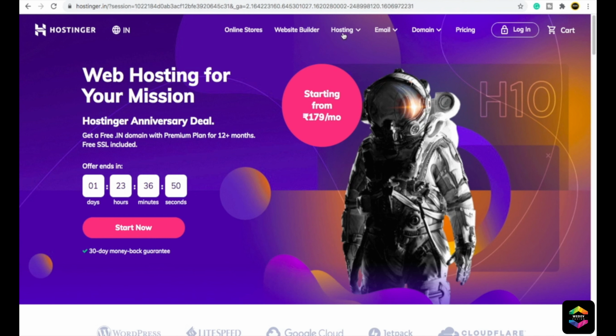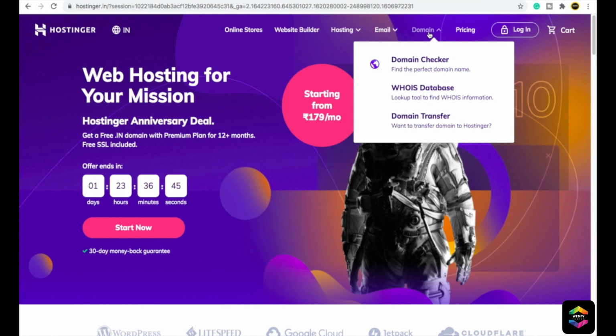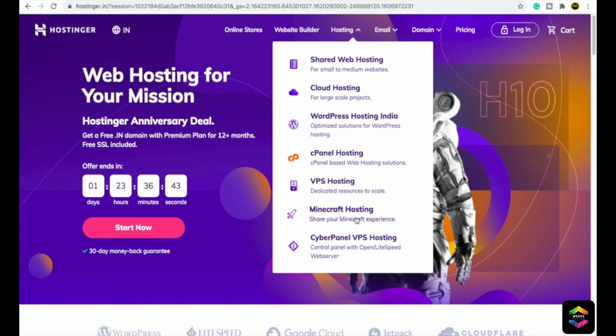Now here you can see we have lots of plans. Whatever plans you want to buy, you can buy from here. For example, you have domains, you have hostings. The most common is shared web hosting. Even if you want to install WordPress inside shared web hosting, you can do that. If you want to install any code script, you can do that. Or even if you want to install any kind of email application or any application, you can do that. So shared web hosting is 100% suitable as compared to WordPress hosting India. Make sure that you purchase shared web hosting.